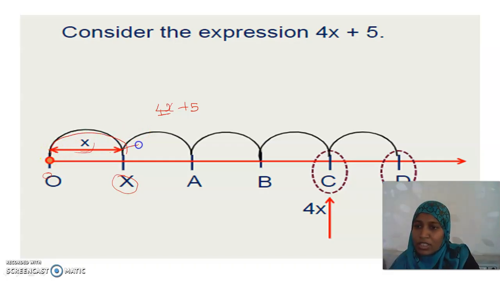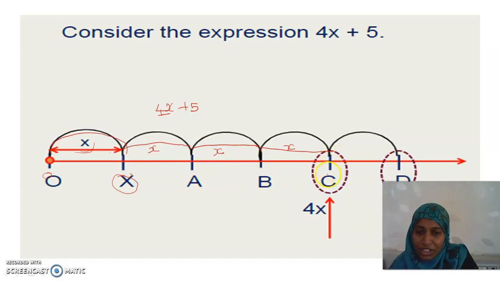So this x is repeated 4 times. What is the distance between O and A now? Again it is x. A and B, the distance between A and B is x. B and C, again the distance between B and C is x. So 4x has been taken at the position C. See, this is a variable. Hope you understood.